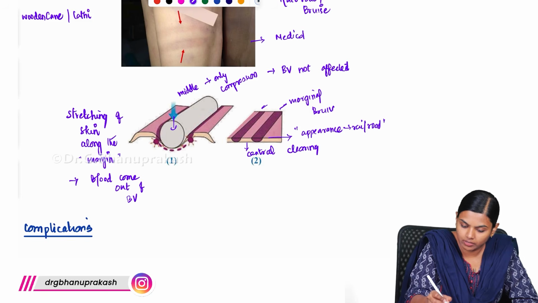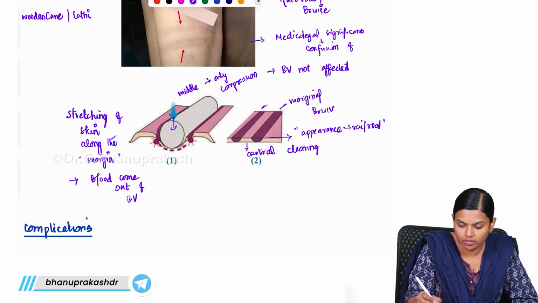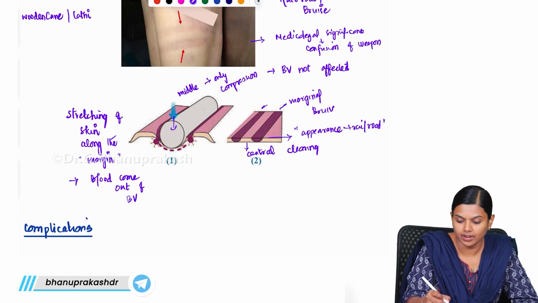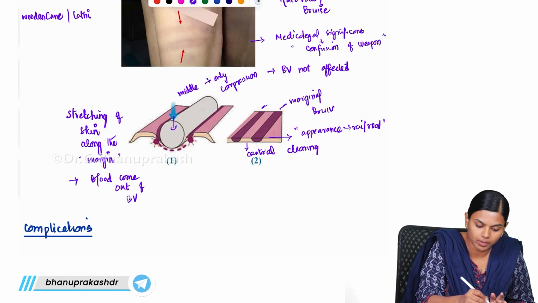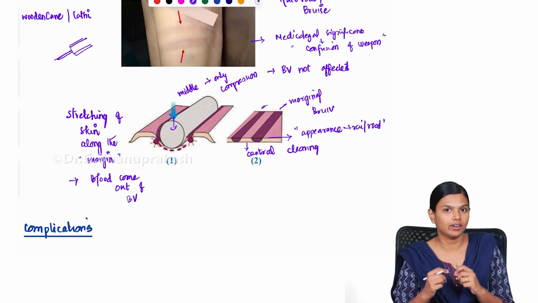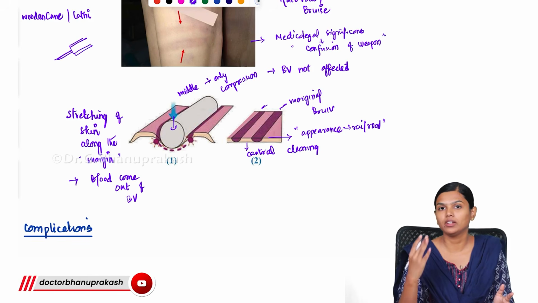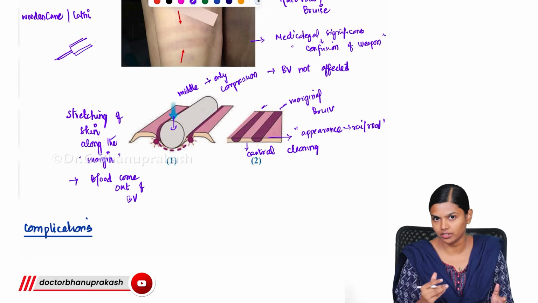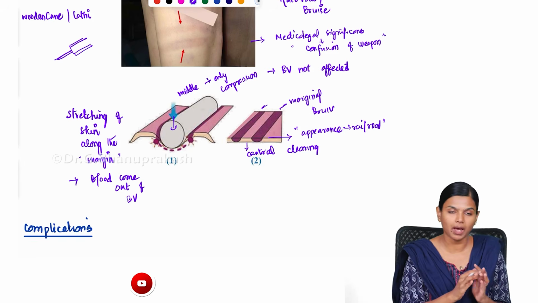The medico-legal significance is that it can create confusion in weapon identification. They will think that this is the actual pattern of the weapon, like the weapon was shaped like this. But actually it was a wooden cane, right? It was a cylindrical weapon. So we need to have an idea about this, so that we will not get confused when we get these kinds of injuries in real life. We have to know this. That is the medico-legal significance of knowing these patterned bruises.